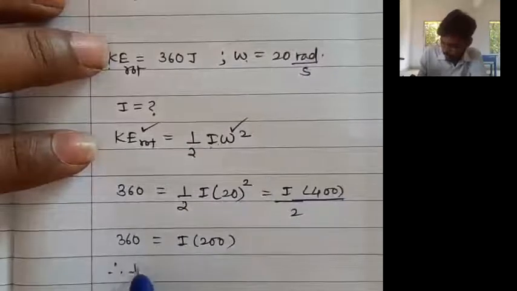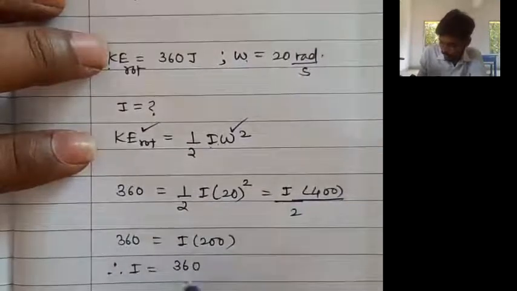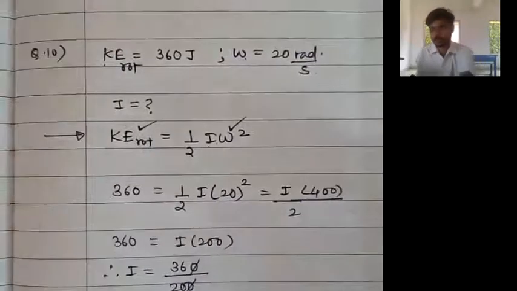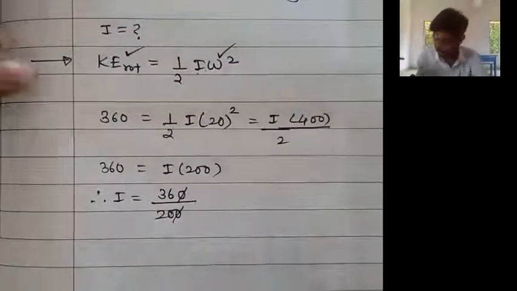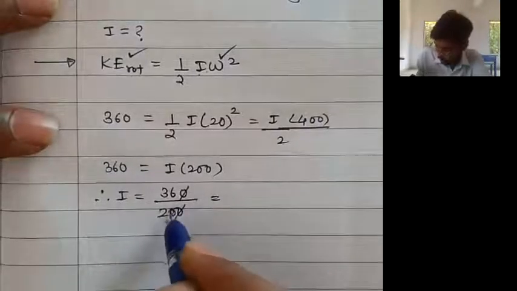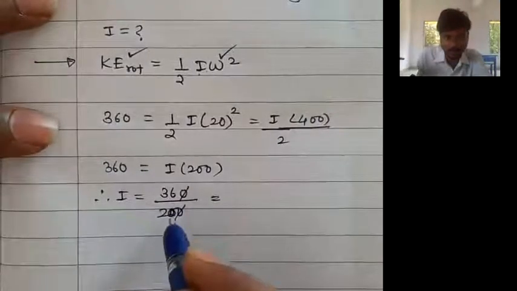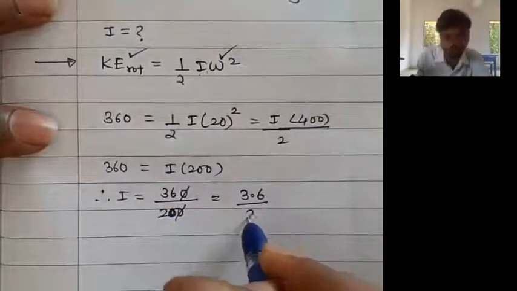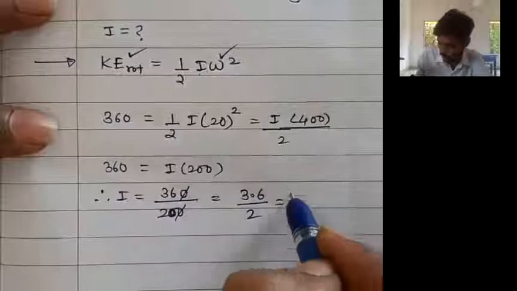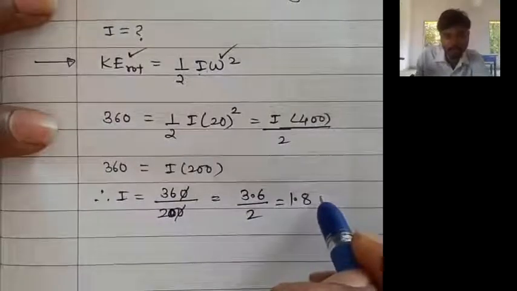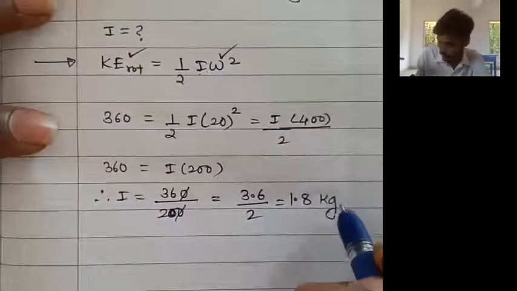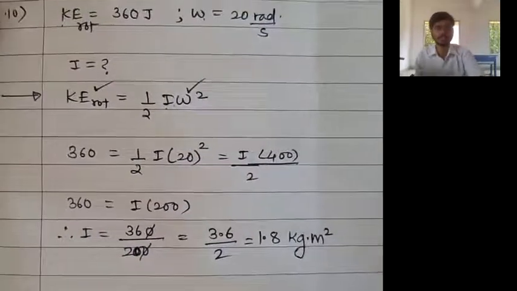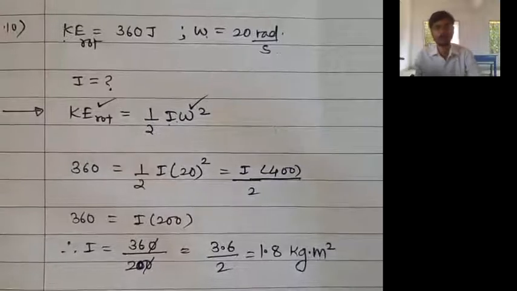Therefore, I is equal to 360 divided by 200. So 0, 0 cancel. 36 upon 20 it is. For this 20, let us divide 36 by 10 first. So that will become 3.6 upon 2, and 3.6 upon 2 is 1.8. Moment of inertia it is. So the unit should be kg meter square. Reply to me in the chat box, clear and written, so that I can move on to the next question.